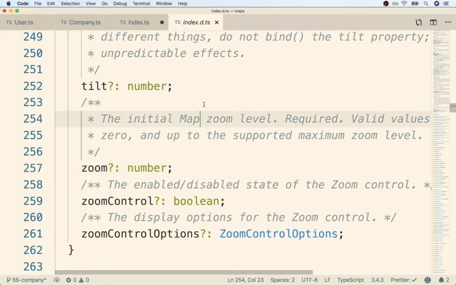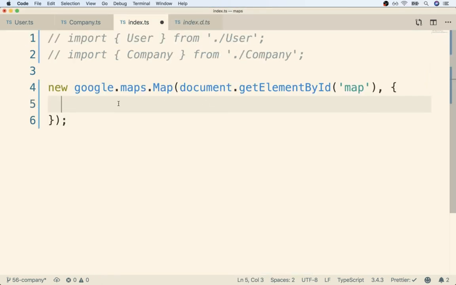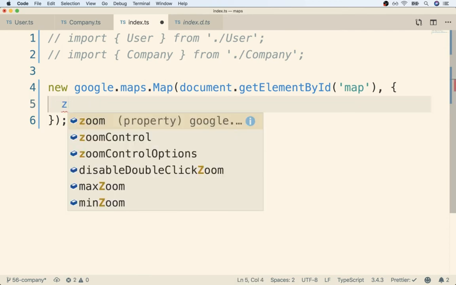So back inside of index.ts, here's the second object. Remember, this is the options object. That's the interface definition we are looking at right now. And I'm going to put in zoom is 1. Notice how as soon as I started typing that, I got some autocomplete on zoom.